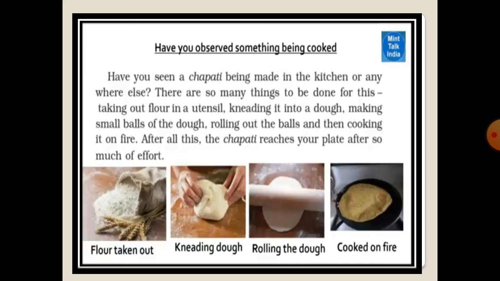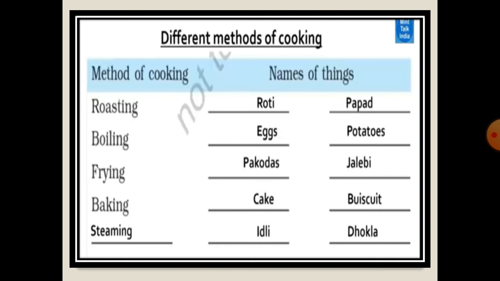Now look here. Here they mention the process of making chapati. Have you seen a chapati being made in a kitchen or anywhere else? There are so many things to be done for this: taking out flour in a utensil, kneading it into a dough, making some balls of the dough, rolling out the balls and then cooking it on fire. After all this, the chapati reaches your plate after so much effort. Now look here.